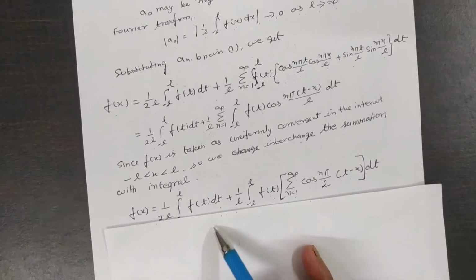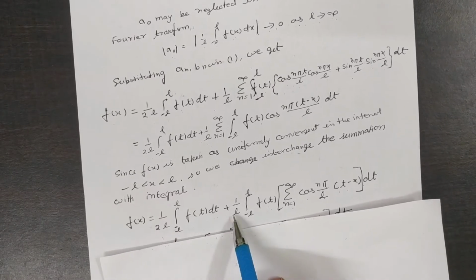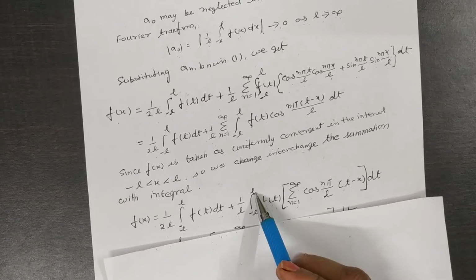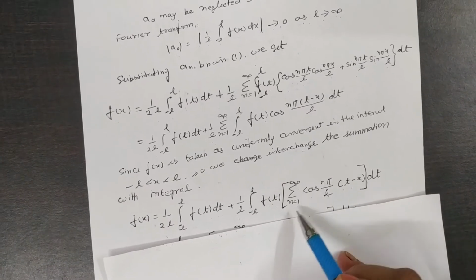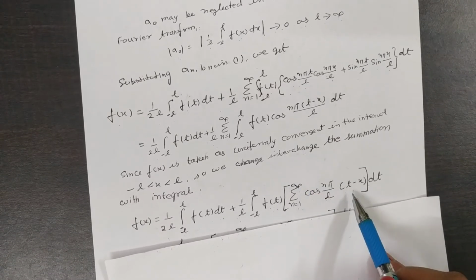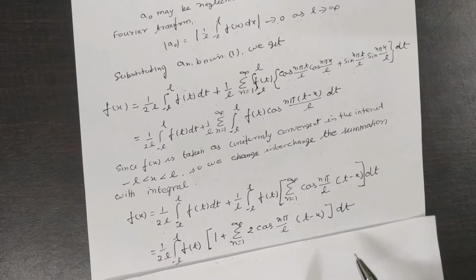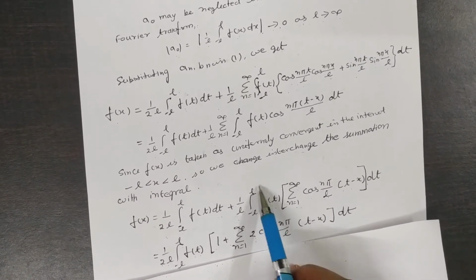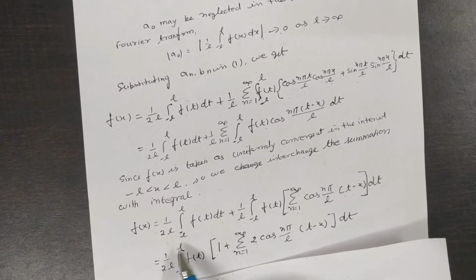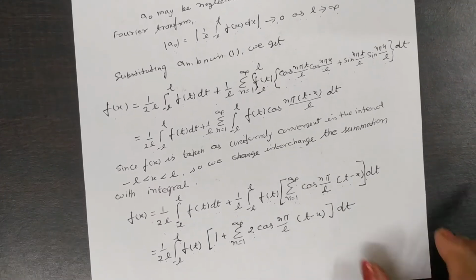That is, f(x) is equal to 1 by 2L, integral from minus L to L of f(t) dt, plus 1 by L, integral from minus L to L of f(t), and now the summation n varying from 1 to infinity of cos(n pi by L (t minus x)) dt. Taking the common term, here it becomes 1, but here it is 1 by 2L, so 2 is multiplied here.